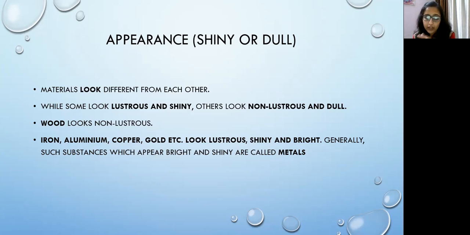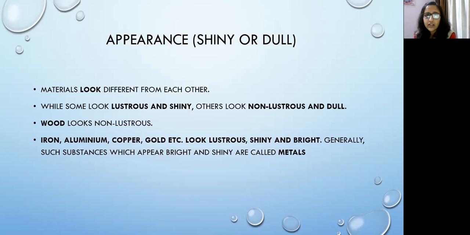So how can I group the substances based on their appearance? There are two types of substances. They can have a shiny surface, or they can have a dull look. For the shiny surface, if I talk about diamond, iron, aluminium, copper, gold, they all are shiny, they all are bright.